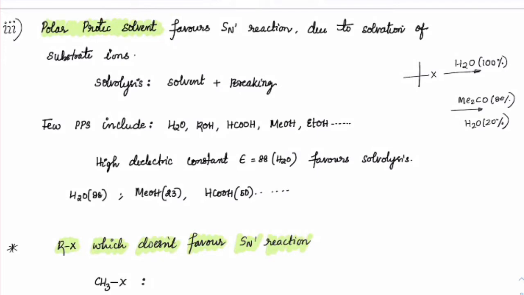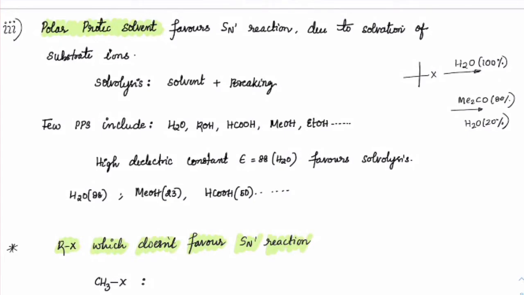In the first case, we have only water. So definitely in both cases solvolysis is happening. In the first case, the rate is more. That means the rate of the reaction following the SN1 mechanism is more. In the second case, the rate is less, but the racemization is more. Please understand that carefully. In the second case, the rate is less, but racemization would be more. Hope all of you understood that. So polar protic solvent will help favor SN1.